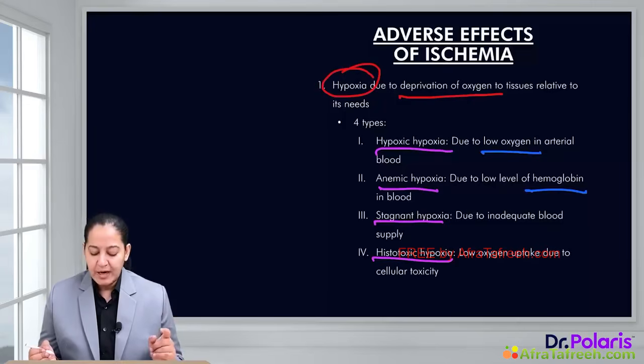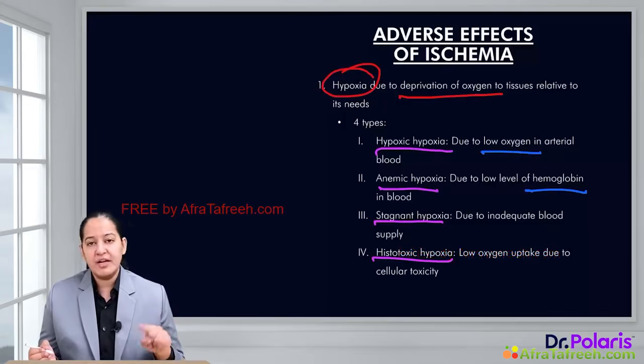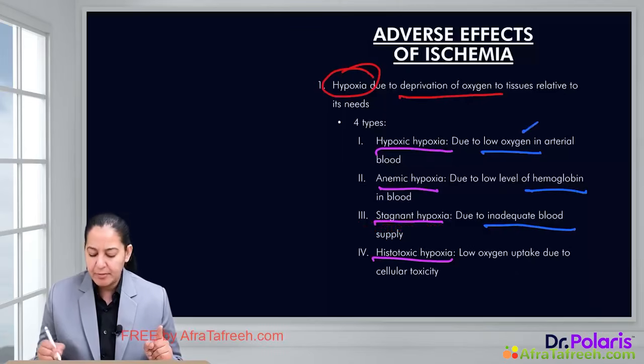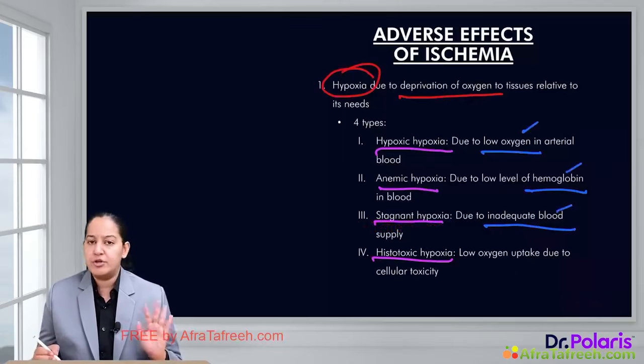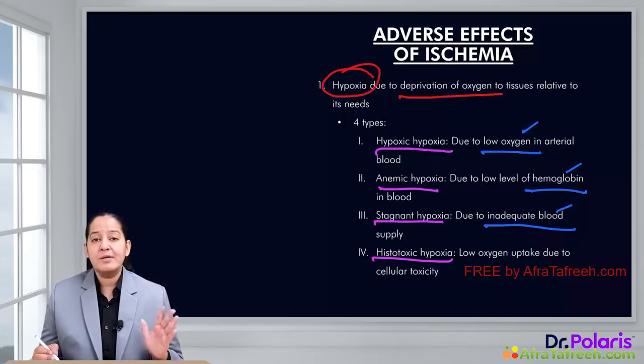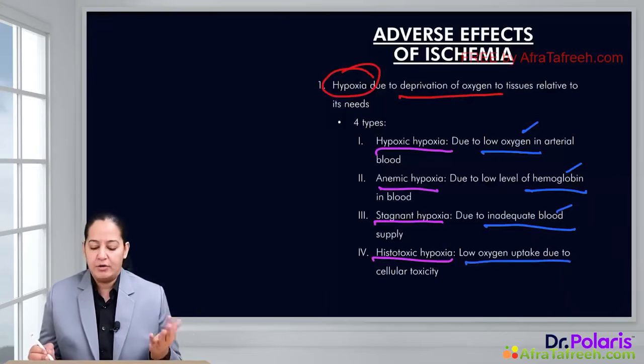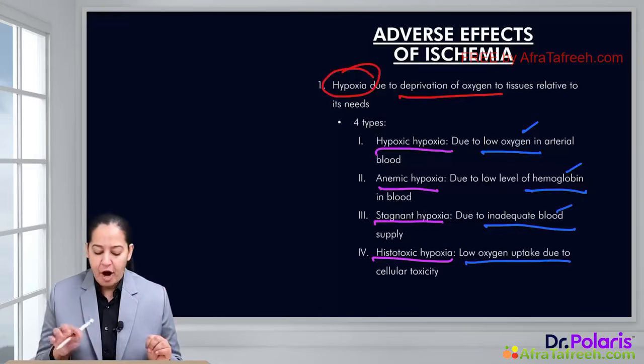So hemoglobin is low. In stagnant hypoxia, oxygen and hemoglobin both are normal. Neither oxygen is low, nor the transporter of oxygen is low. So here there is inadequate blood supply to that particular organ. And the last one is histotoxic hypoxia. Here everything is normal. Oxygen is normal, hemoglobin is normal, the blood supply to that particular organ or tissue is normal. Still, the tissue is having hypoxia because the cells are unable to utilize that oxygen from the blood. So it is low oxygen uptake capacity of the cell due to cellular toxicity. So these are the 4 types of hypoxic injury.